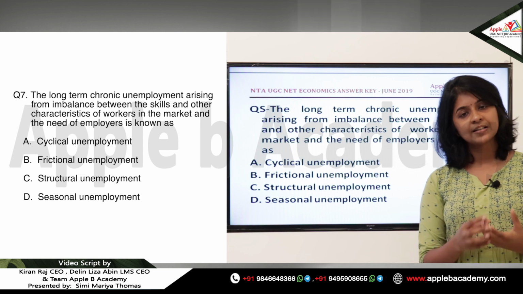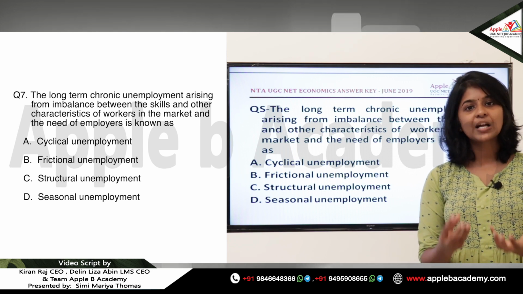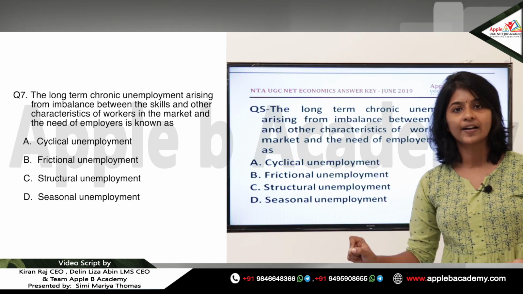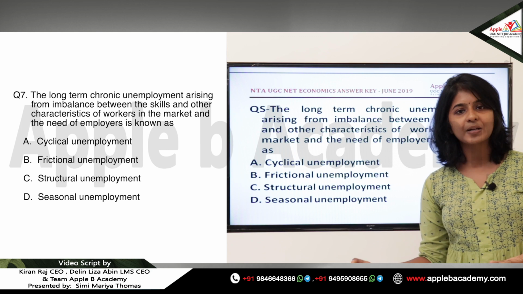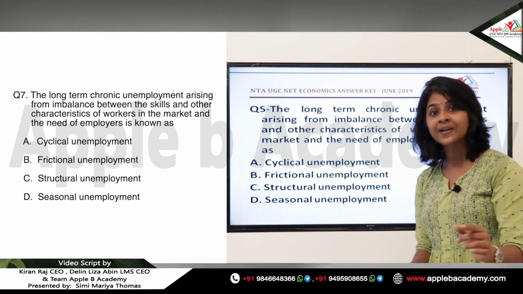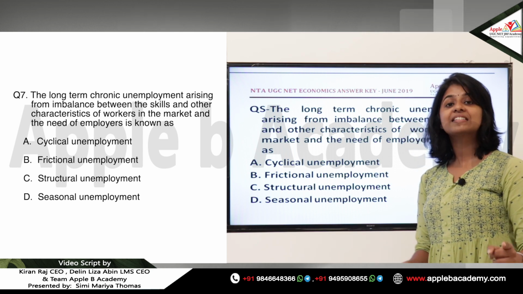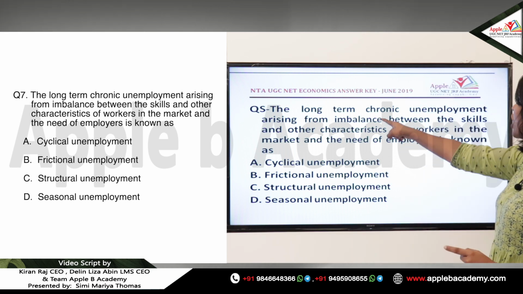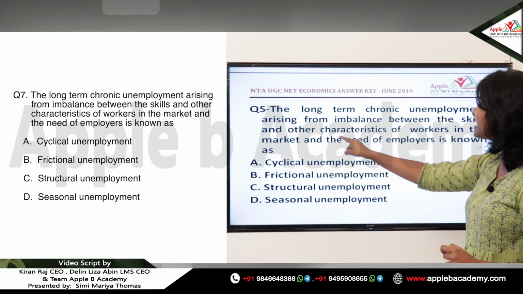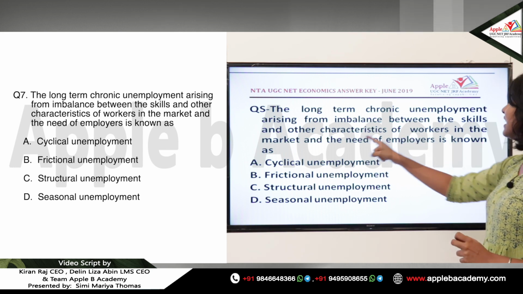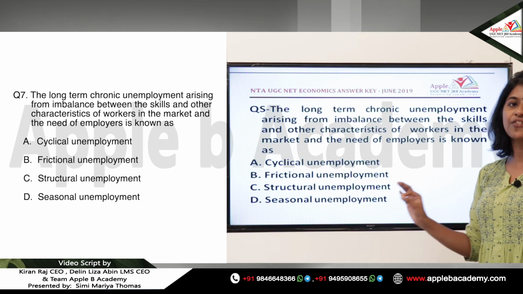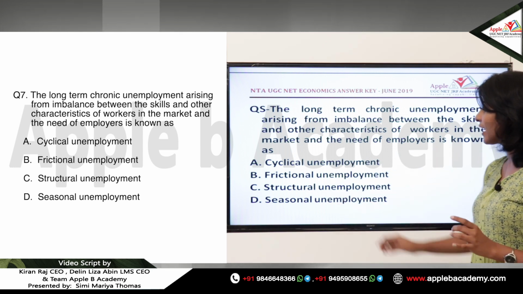We have a supply of labor, but the supplied labor lacks the efficiencies or skills in order to meet the demand of the employer. So employers' job requirements are not met by the supplied labor. That is structural unemployment, and it is a supply side aspect, and it is a permanent, long term unemployment. So the long term chronic unemployment arising from imbalance between the skills and other characteristics of the worker in the market and the need of the employers. So clearly the definition is structural unemployment.